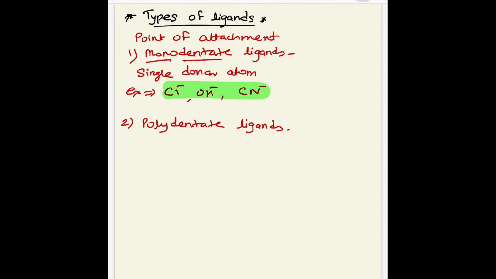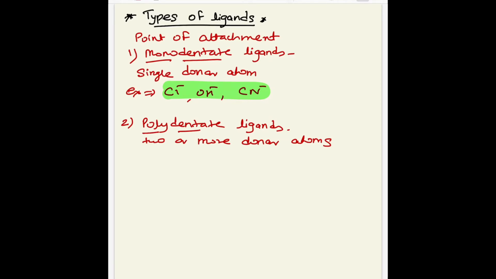So next is polydentate ligands. Poly means more than one, and dent means a tooth. So we can say that a polydentate ligand has two or more donor atoms linked to the central metal atom.